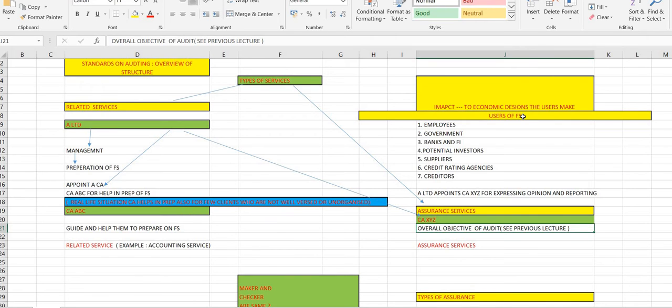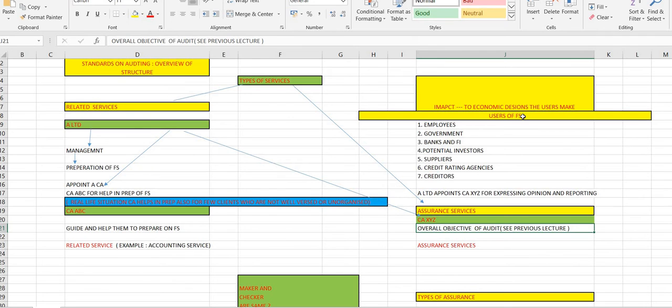So what is he basically doing? He is providing assurance services. This is what assurance means, right? What are assurance services? You are assuring the users of financial statements that the financial statements are presenting a clear picture. There is no fault in the financial statements. They are prepared in accordance with the standards. They are free from material misstatements. And then the users of financial statements will be impacted by this, and they'll make economic decisions such as purchasing shares, investing, giving loans, sticking with the same firm as an employee. So all this will happen in the background.